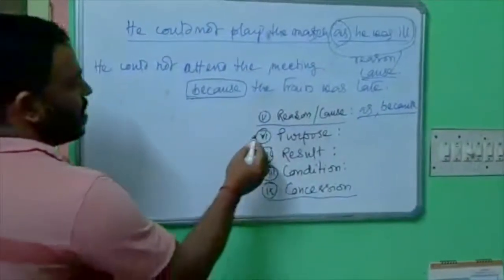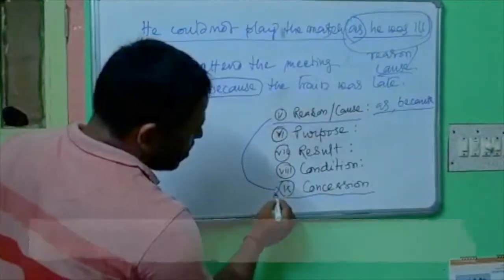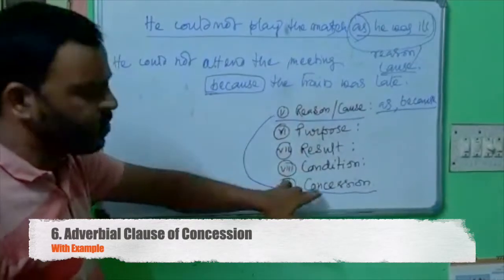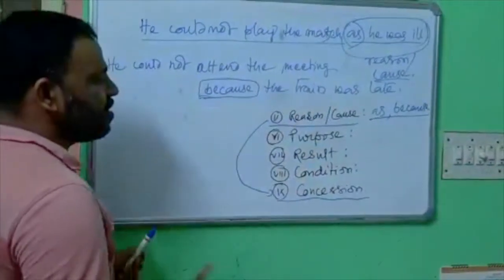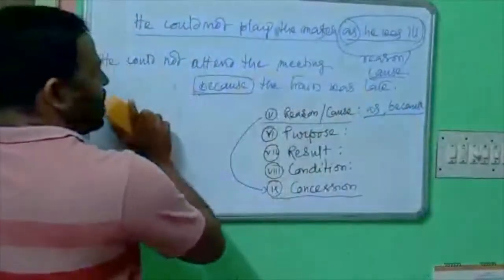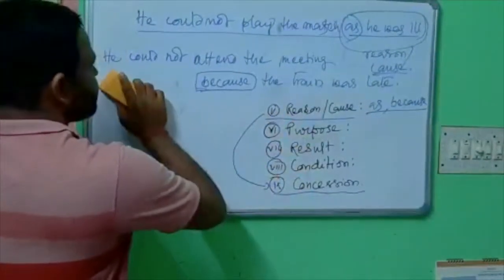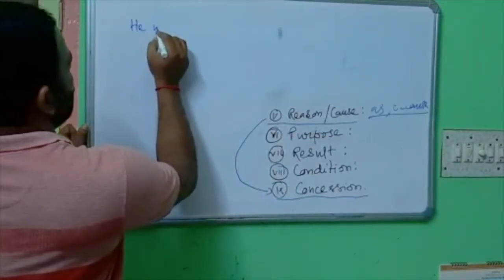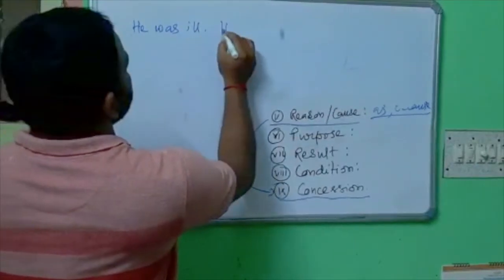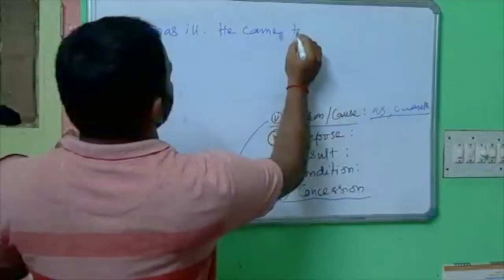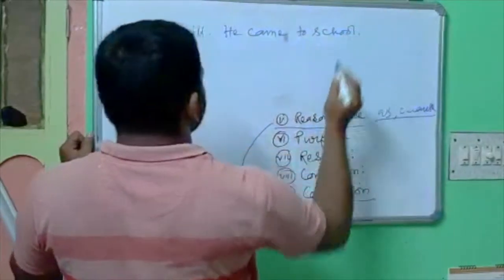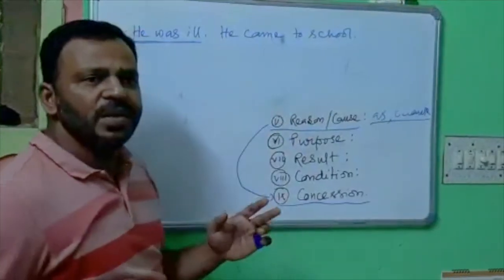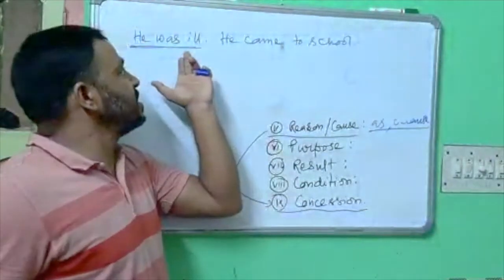Now, come to the clause directly relating to clause of concession. I will discuss it after the clause of reason, because the students generally make the mistakes, so I will discuss it after the clause of reason. Clause of concession. He was ill. He came to school. When generally one is ill, he generally does not come to school. This is the result of such a reason.